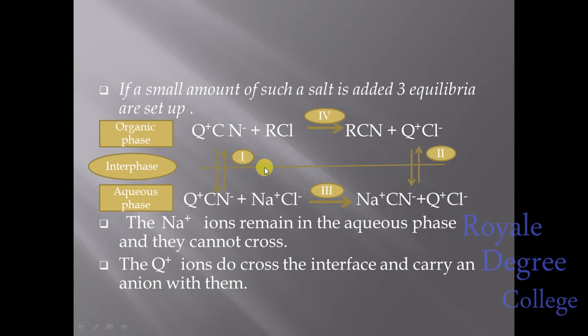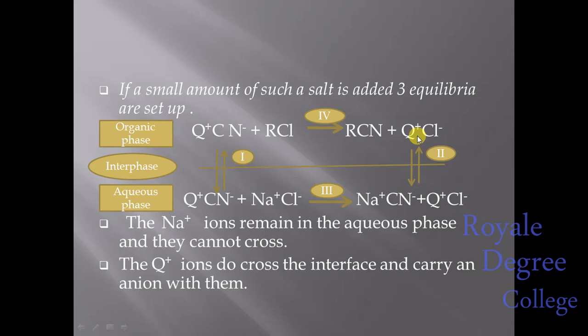See here, in the organic phase, Q plus CN minus, quaternary cyanide, we are taking here. In that we are adding alkyl chloride. So what will happen? We'll get RCN, that is alkyl cyanide, along with Q plus Cl minus, that is quaternary chloride. So this particular reaction will take place in the organic phase.